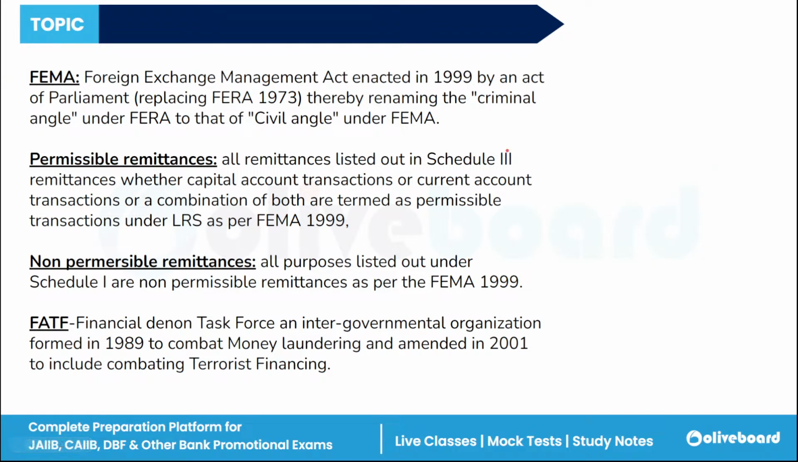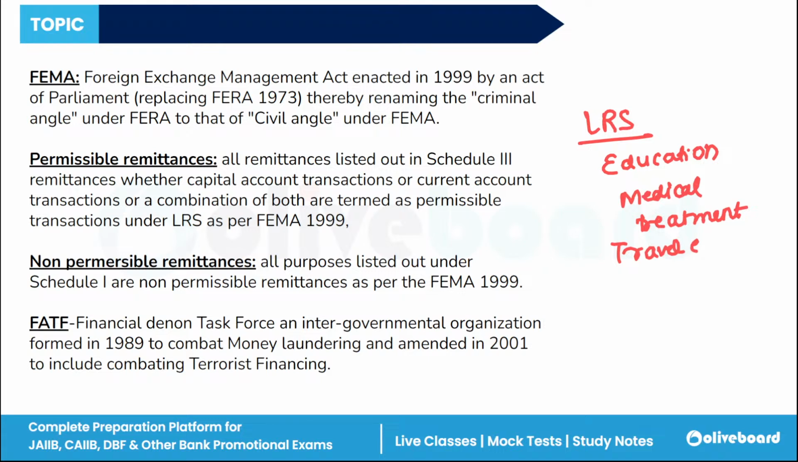Permissible remittances: basically, under the LRS, Indian residents can remit funds abroad, but only for some permissible purposes. For education they can send money, for medical treatment they can send money, for travel expenses they can send money, for gifts, for donations. For investments in foreign assets they can remit money. They can purchase foreign bonds, stocks and securities.